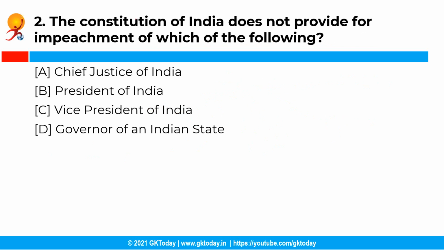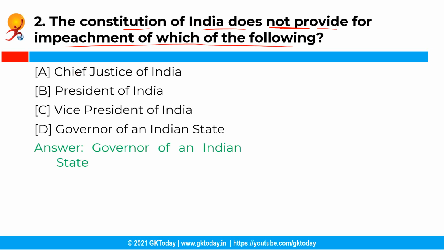Now the next question is, the Constitution of India does not provide for impeachment of which of the following? So you have the following options and the correct answer is option D, that is governor of an Indian state. See, governor holds office on pleasure of the president and the Constitution does not provide any procedure for removal of the governor from office. However, term of the governor is prescribed as 5 years.